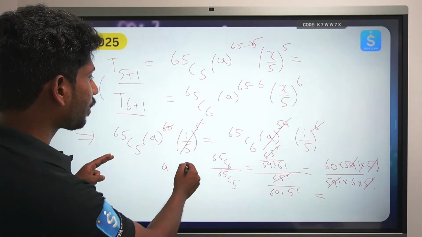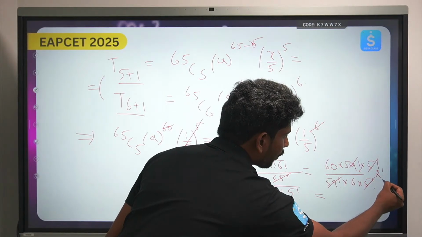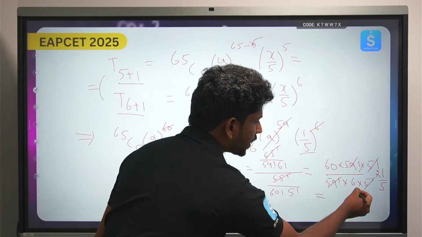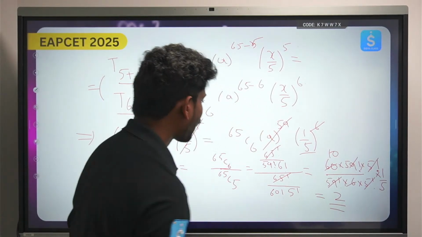I hope the calculation is perfect, but I have one more 5 over here. There is one more 5 here, isn't it? So 60 by 6 will be 10. So 10 by 5 will be equal to 2. So the value of a is how much? 2.